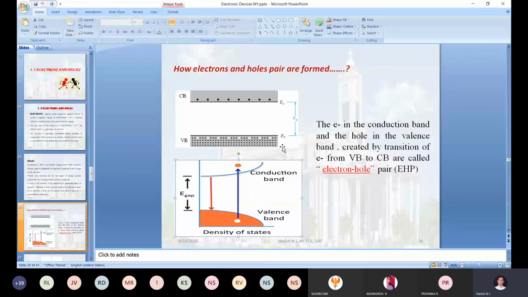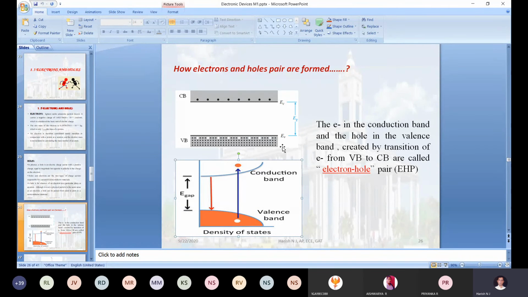So for conduction, either holes or electrons, one of them should constitute some current. Then only we can conduct something. Only when current passes through that particular semiconductor will it start performing. It may be a diode, a transistor, or an LED, whatever it may be. Then only it will give us the required applications.